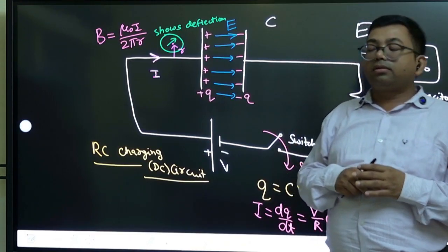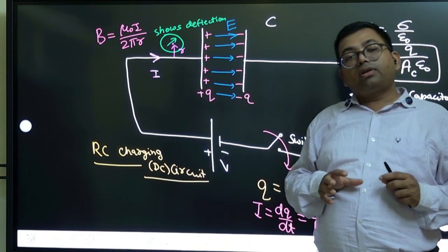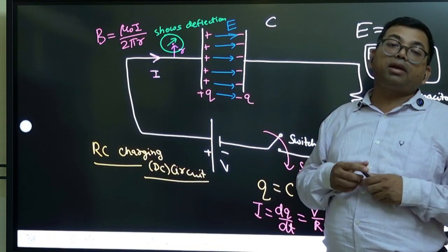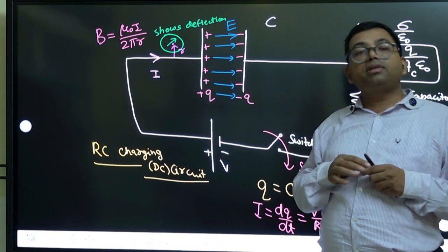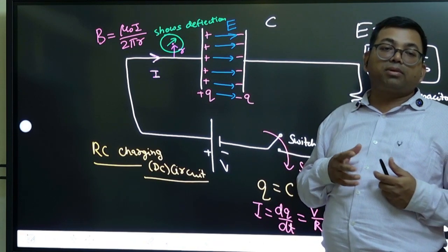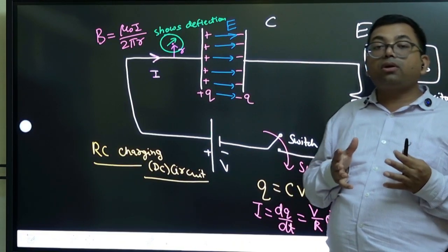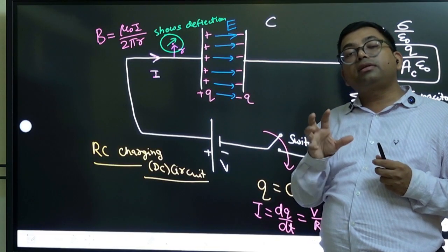Maxwell said, what is new? We already know. Biot has already given this. There is nothing new in that, because the wire is carrying current, it produces a magnetic field. So he was not surprised that the magnetic needle was deflecting.